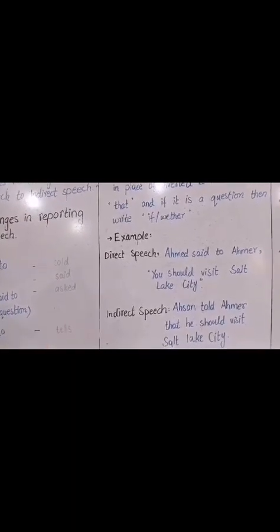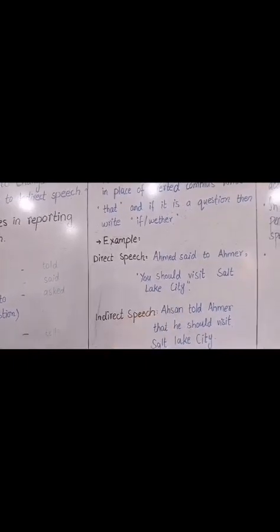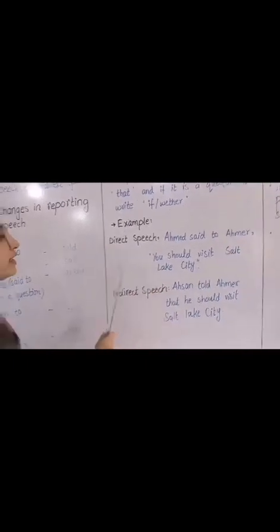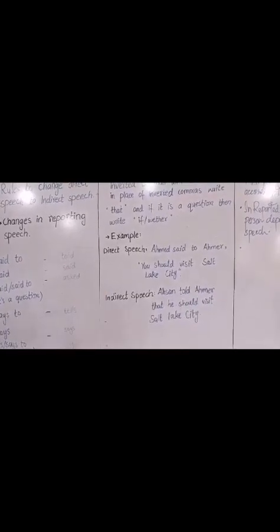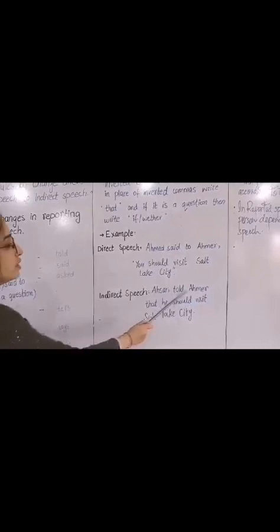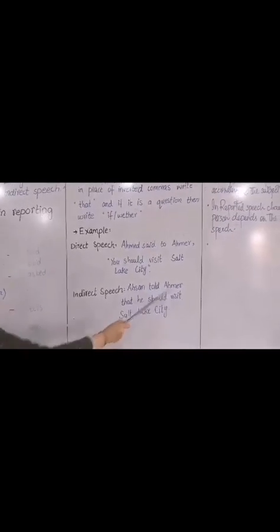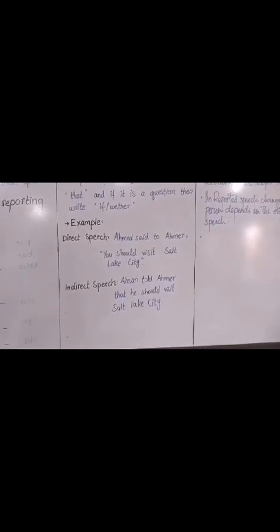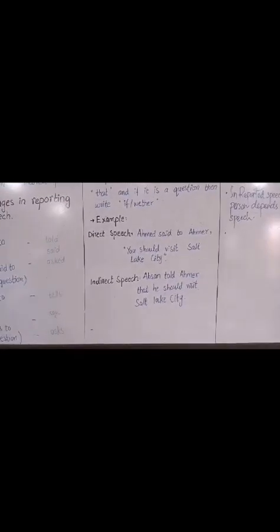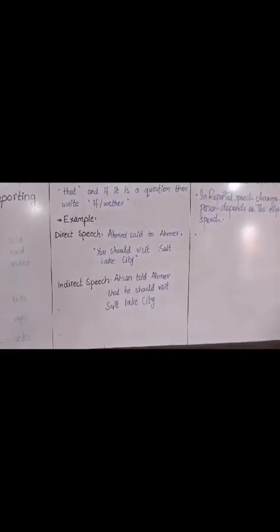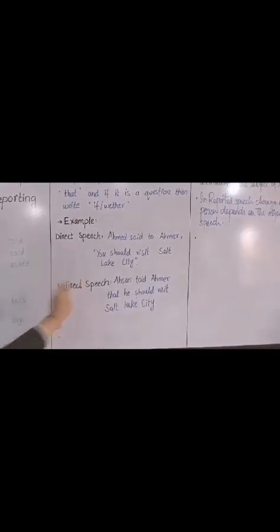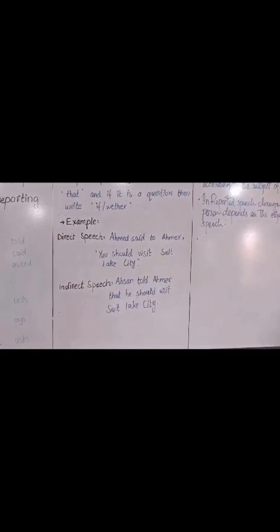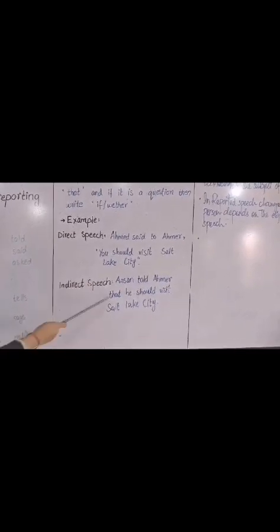The direct speech is, Ahsan said to Ahmed, "You should visit Salt Lake City." When we convert it into indirect speech, it becomes, Ahsan told Ahmed that he should visit Salt Lake City. Now students, if you recall the rules that we studied, the reporting verb "said to" has been converted into "told", the inverted commas have been removed, and instead of these inverted commas, we have added "that".